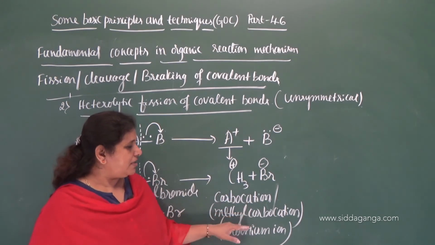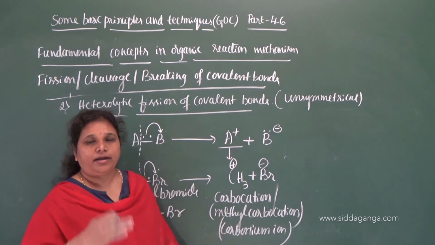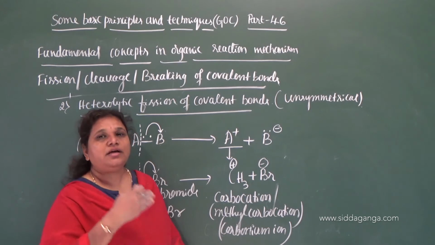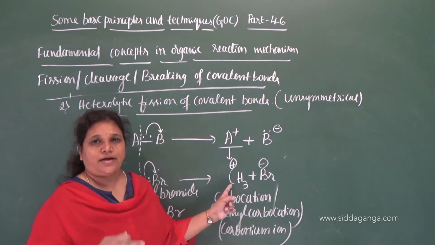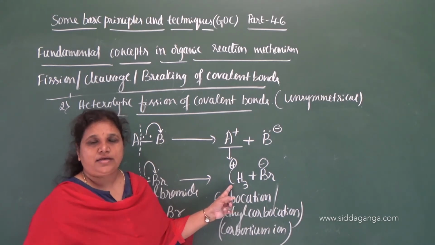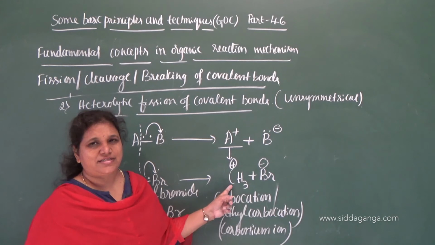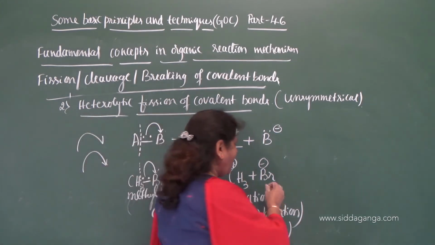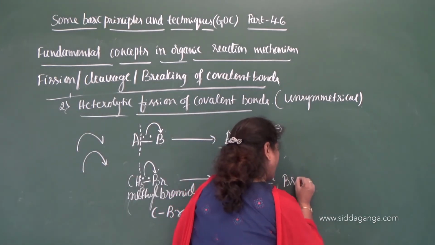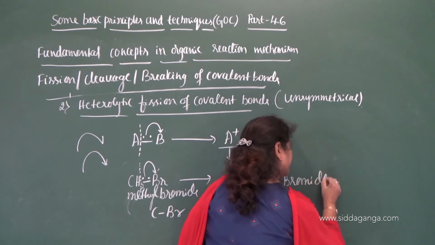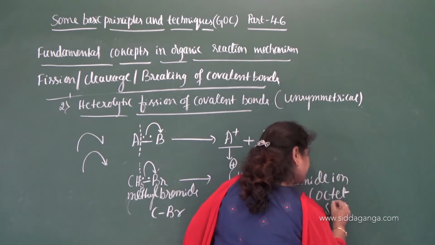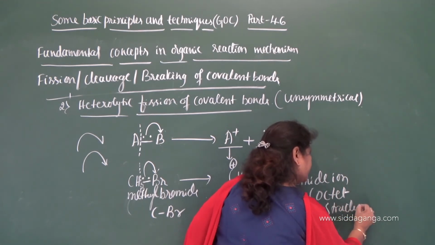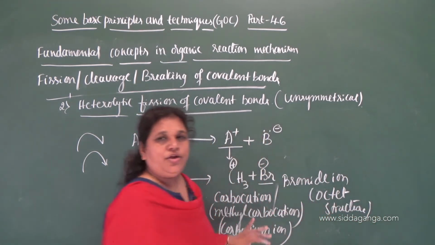This methyl carbocation has a sextet electronic structure. Around the carbon there are 6 electrons, meaning it requires 2 more electrons to complete the octet. Whereas Br-, the bromide ion, has an octet structure, which acts as a nucleophile.